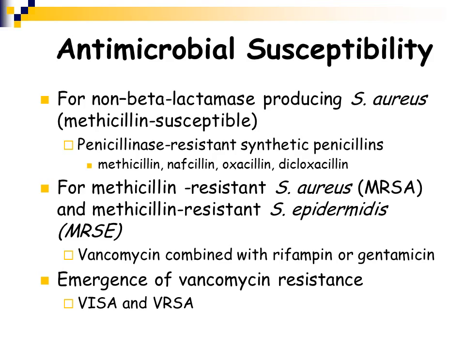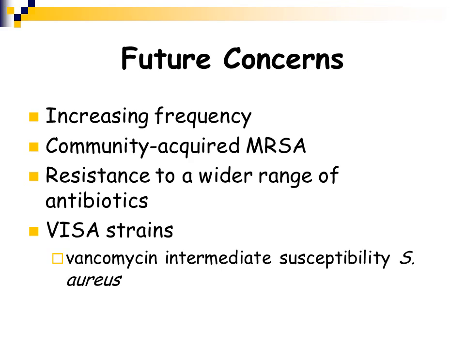Individuals that have a vancomycin resistant strain of Staph aureus have infections that are incredibly difficult to treat, and you have to use much newer antibiotics and various combinations of several antibiotics to try to treat those infections. Some of the future concerns regarding Staphylococcus aureus is it seems to be increasing in its frequency.